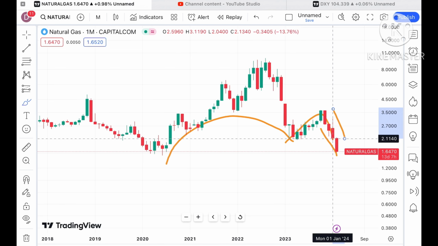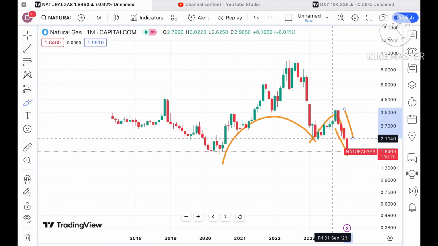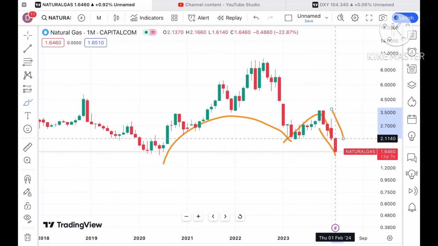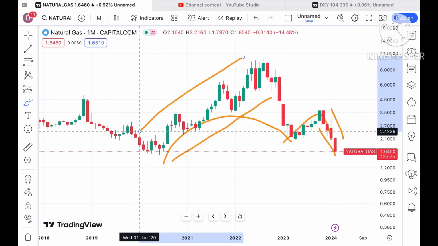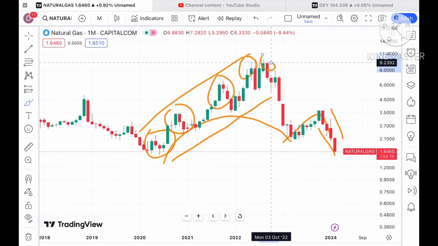If you look at the dollar index also, I'll show you a chart where you will see how the price of natural gas is moving down. There are a lot of factors, but the dollar index plays an important role here. After the pandemic, whenever natural gas was hitting a new high, a fall was coming.